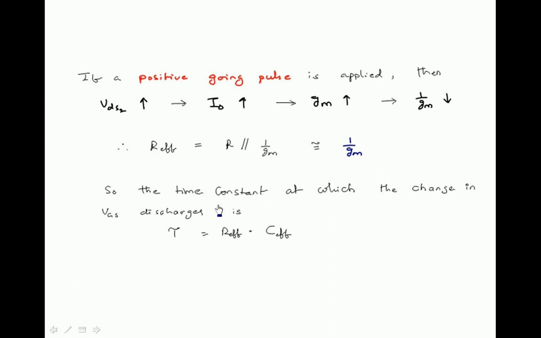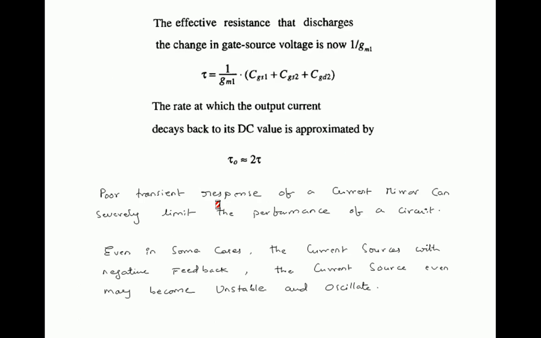So the time constant at which the change in VGS discharges when a positive going pulse is applied, that is tau, is equal to R effective into C effective. R effective is 1 by GM and C effective is nothing but the total capacitance, CGS1 plus CGS2 plus CGD2.